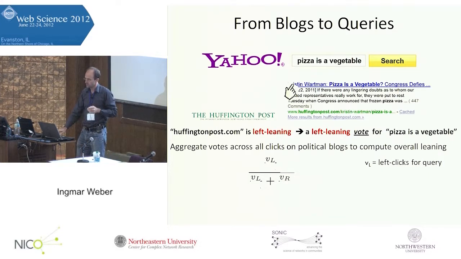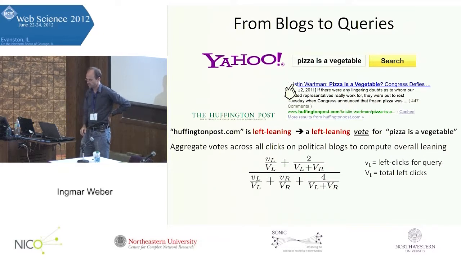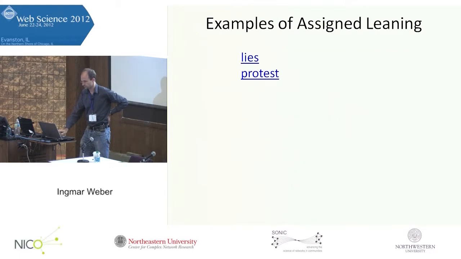So we said, fine, we'll normalize this. We'll say both of the two camps have the same number of total votes, and they can choose how to distribute their votes among the different queries. That was already working a lot better. Then you still have problems with sparsity. If you have only 1 or 2 clicks, you might say it's 100% left, 100% right. So then you do some standard regularization to address these issues. So that's the basic idea.